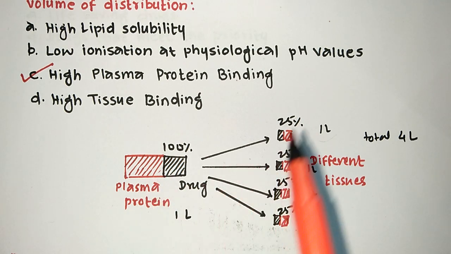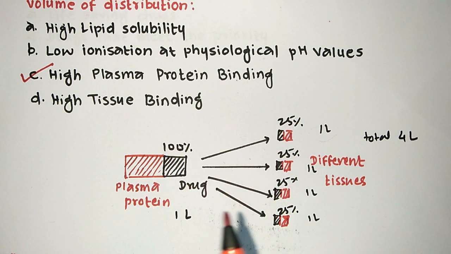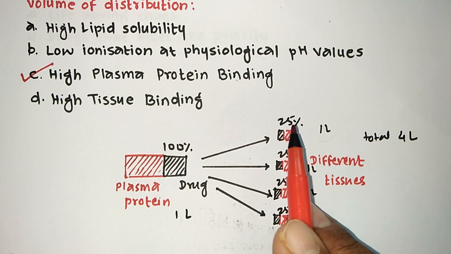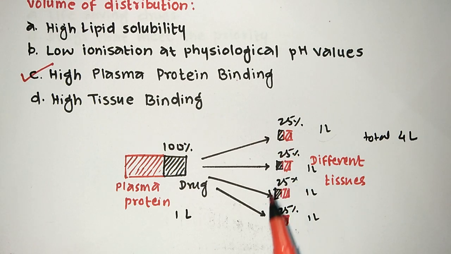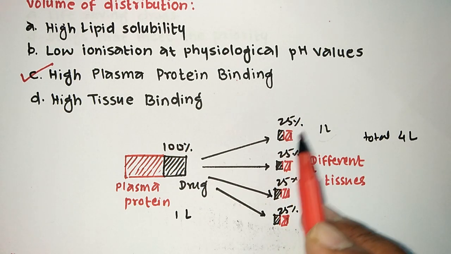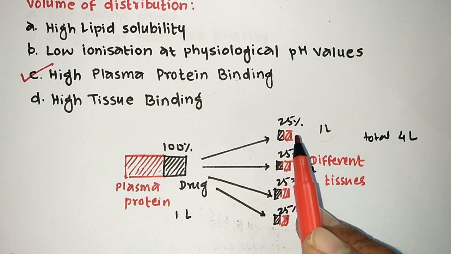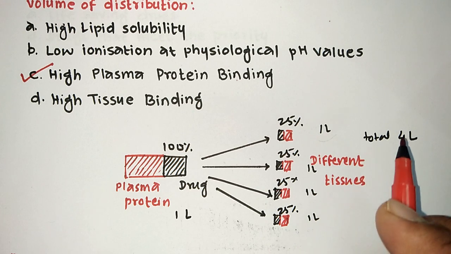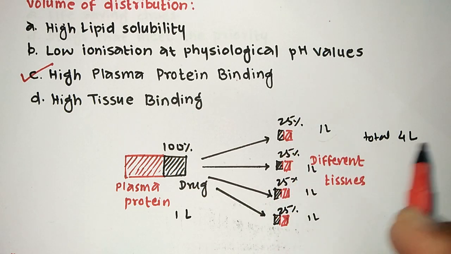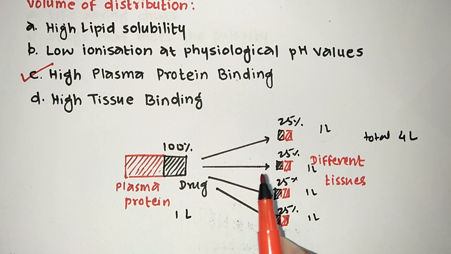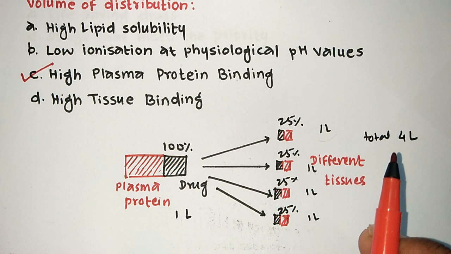If the drug is distributed in various compartments in our body, say in this tissue only 25% of the drug is present, and the other 75% is distributed in other compartments. Let's take 1 liter from here. In 1 liter there is just 25% of the drug, so for the total drug the volume of distribution should be 4 liter. In 1 liter 25%, so 4 liter 100%. So after distribution of the drug in various compartments, the volume of distribution is more.